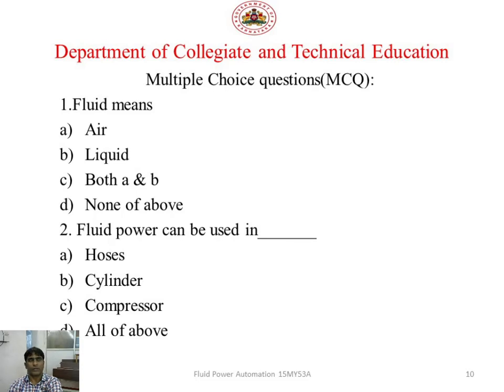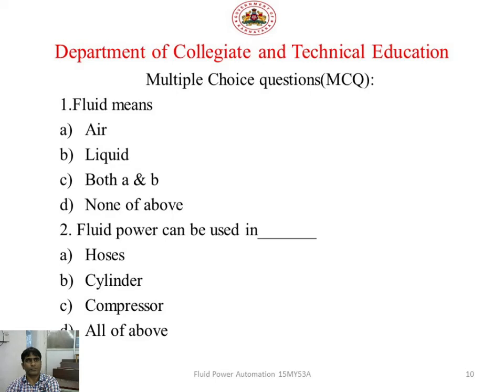Students, what is the answer? A, fluid means air. B is liquid. C, both A and B. And D is none of the above. Yes, the right answer is C, both A and B. Fluid can be air or liquid. So the right option is C.